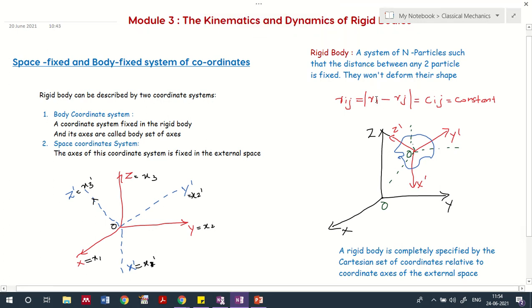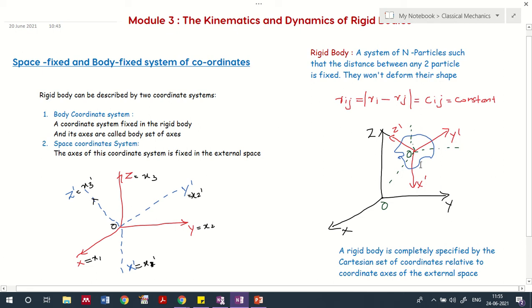And as I said, a rigid body is a system of n particles, and the distance between two particles is fixed. We can say that Rij is the distance between two elements i and j, where i and j can take the values 1, 2, 3 and so on. So the magnitude of Ri minus Rj will be a constant value. That means the distance between these two is fixed. That is the basic idea of a rigid body: an n particle system with a fixed distance of separation.